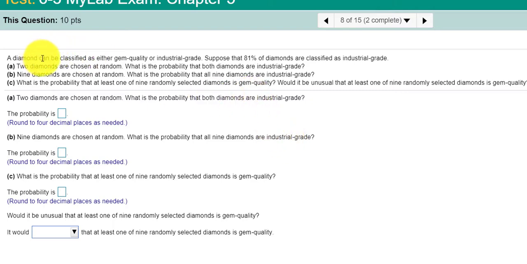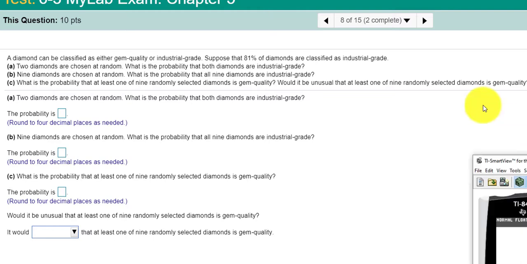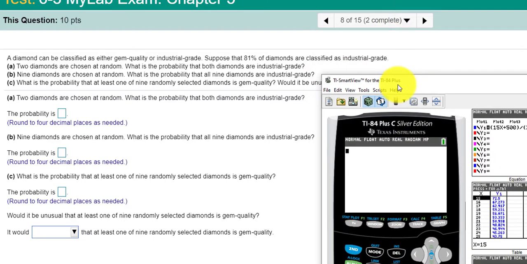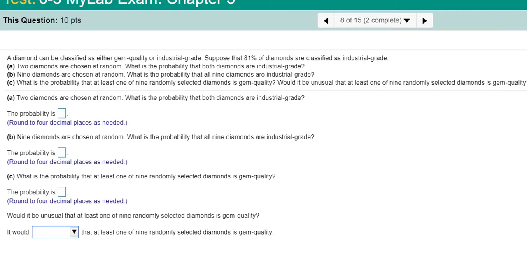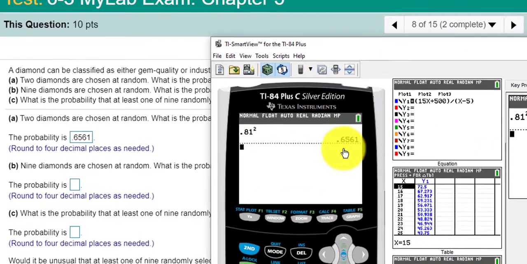So it says we have a diamond and it can be classified as gem quality or industrial grade. 81% of the diamonds are industrial grade. Two diamonds are chosen at random. What is the probability that both diamonds are industrial grade? If 81% of all diamonds are industrial grade, you would do 0.81 squared, which is the same as 0.81 times 0.81. So 0.6561 is our first answer, right?